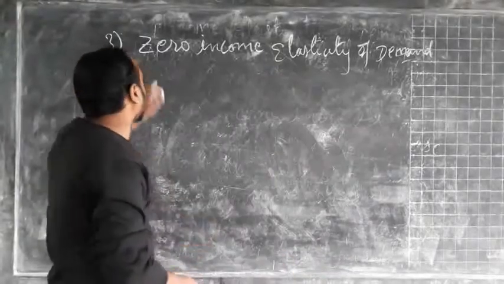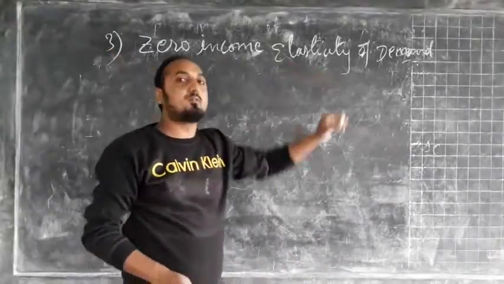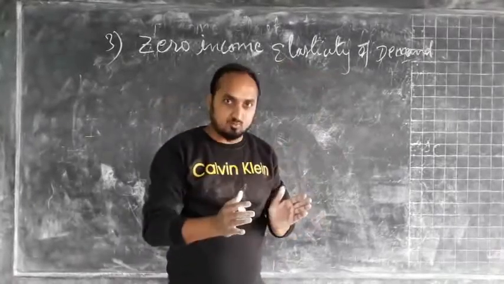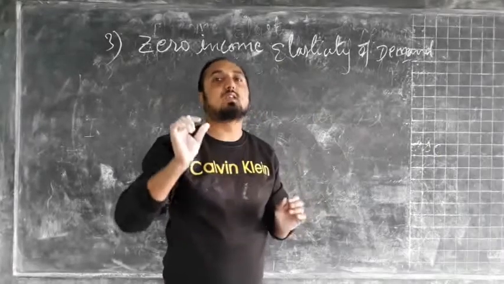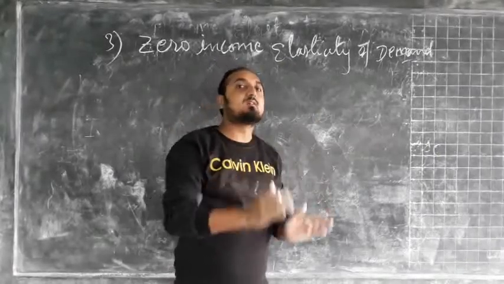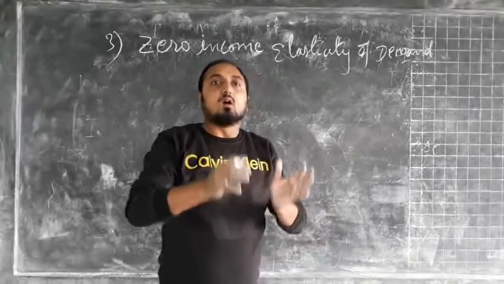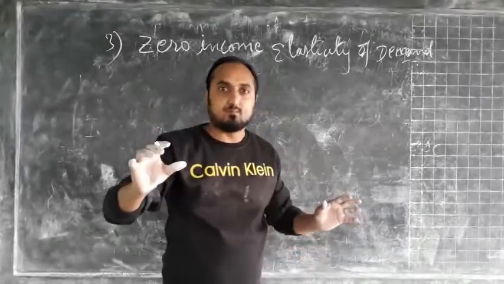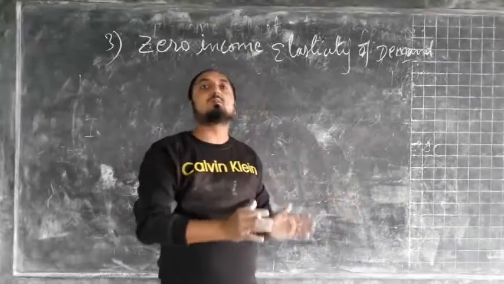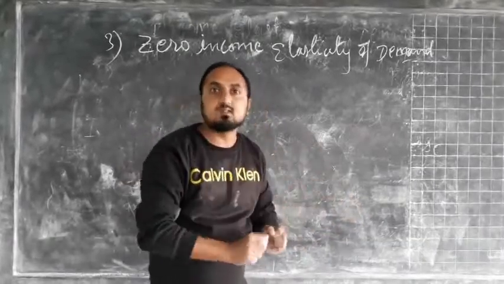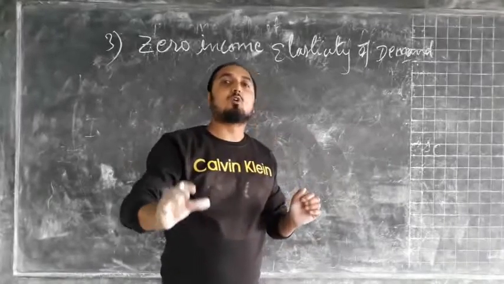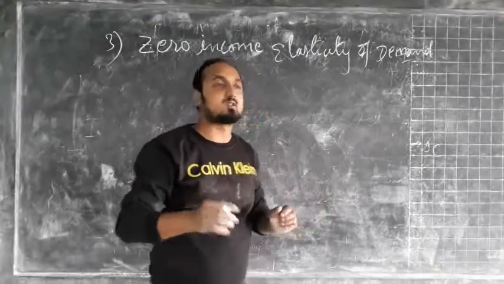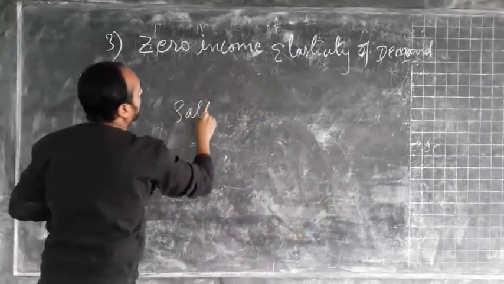Third one, we have zero income elasticity of demand. So income elasticity of demand is said to be zero in some exceptional cases when increase in income of the consumer leads to the quantity demand remaining more or less the same. The meaning is that when the income of the consumer is increasing, the quantity demand will remain more or less same. It will not change for some types of commodity, especially in the case of salt.